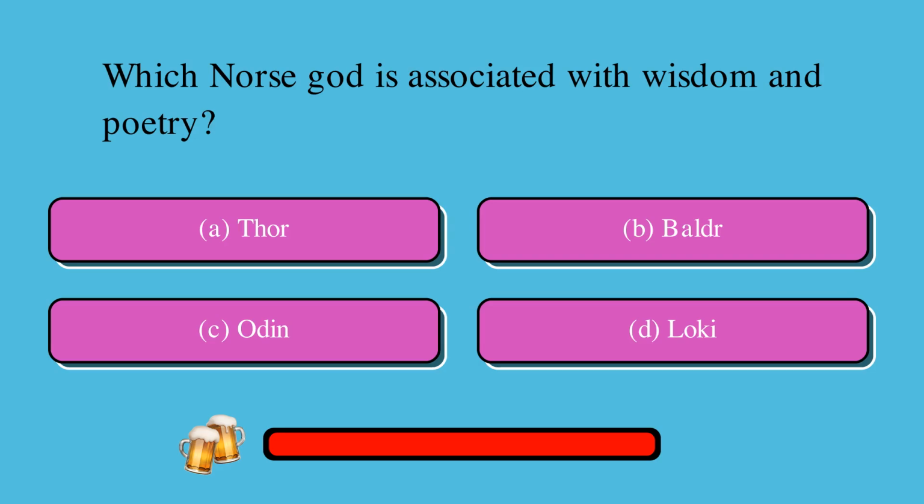Which Norse god is associated with wisdom and poetry? Is it A. Thor, B. Balder, C. Odin, or D. Loki? The correct answer is C. Odin.